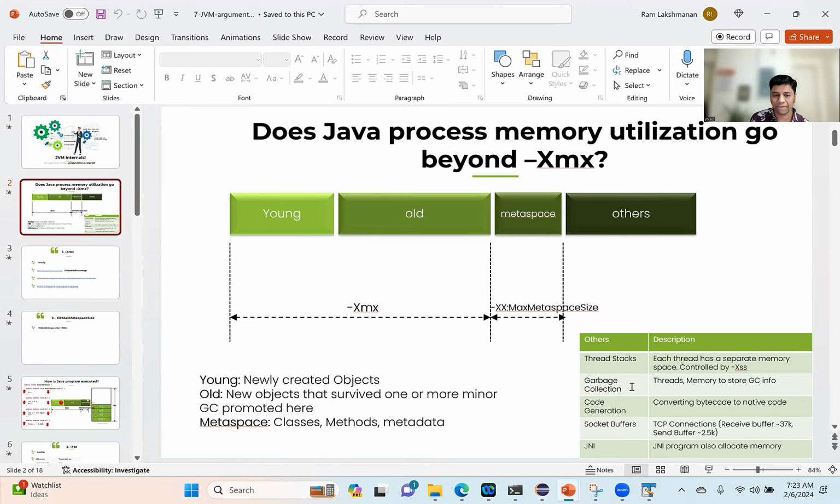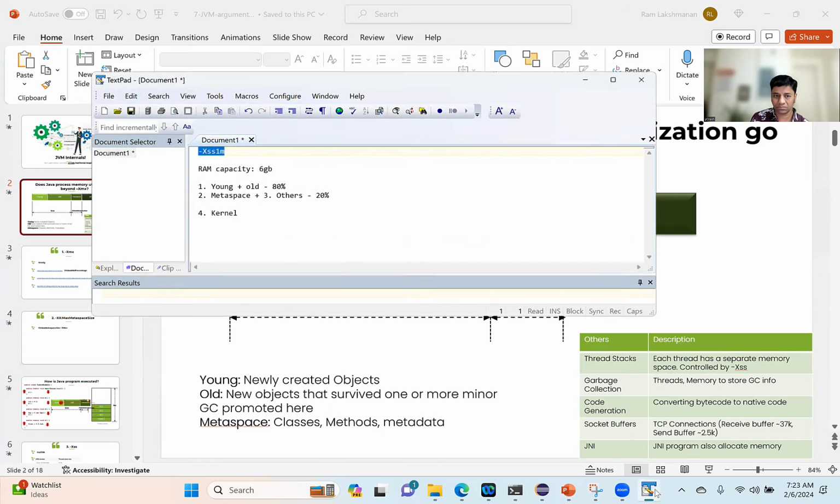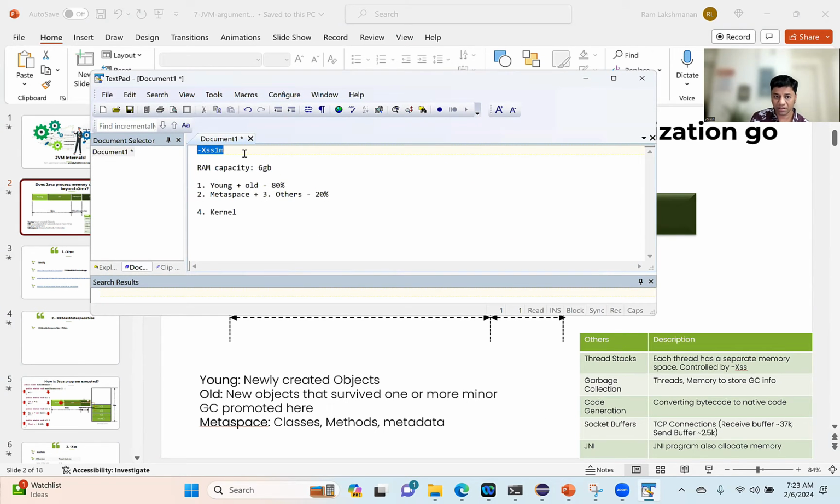I understood that, for example, you said that with the Xss parameter, you get 1 megabyte if you define 1 megabyte, for each thread, right? Correct. It means that if the system has 100 threads allocated, you will allocate 100 megabytes to the other region. Correct. Yes. Okay. So Ricardo, you're 100% right.